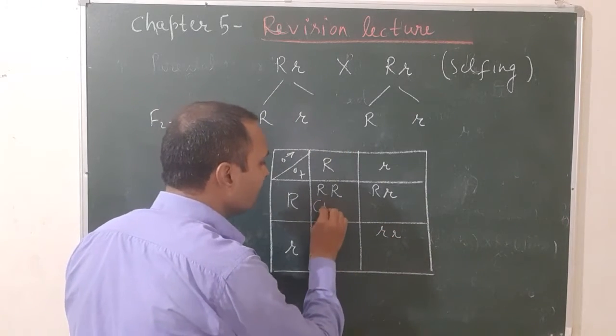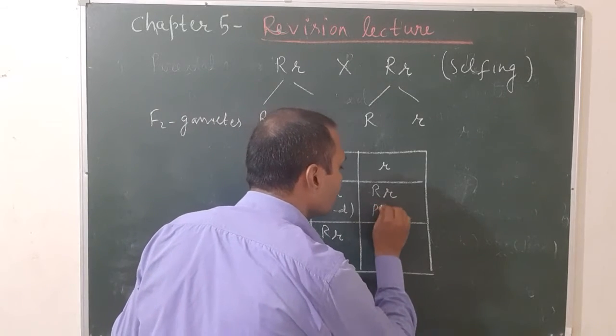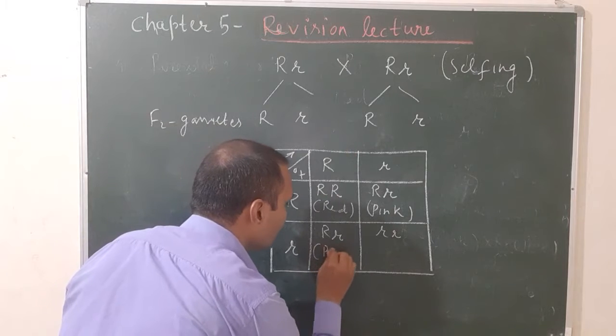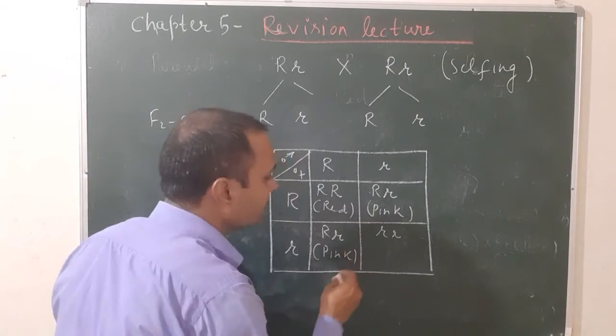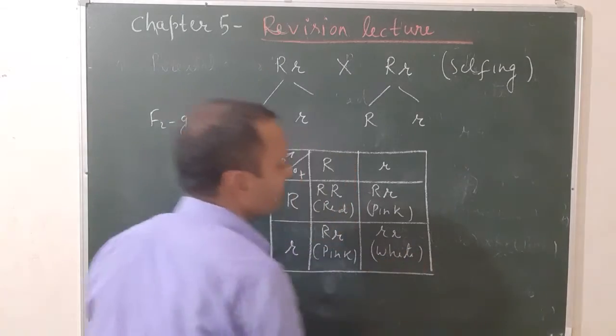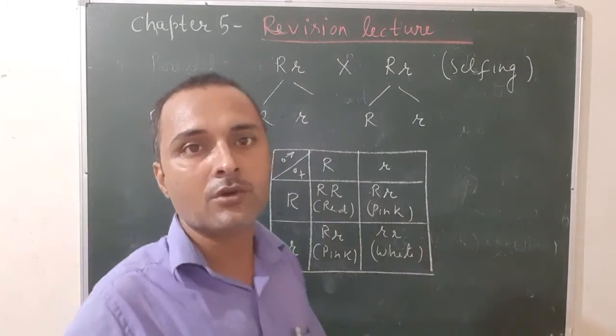So here it will be red because capital R is red. And this will be pink. It is heterozygous pink. It is also pink. And it is red. It is white, sorry, it is white. Okay, so for the F2 phenotypic ratio.